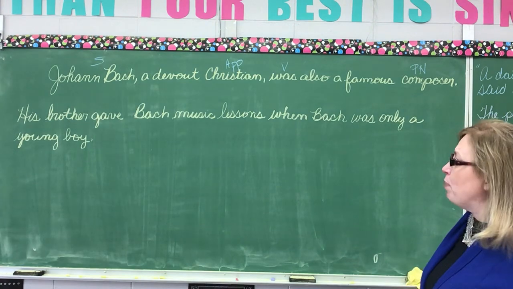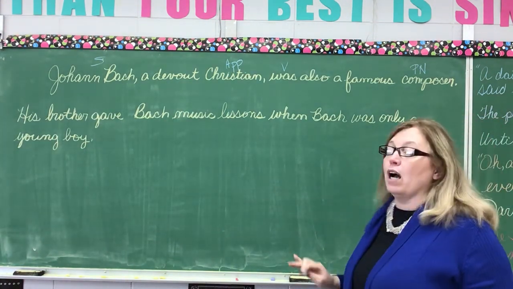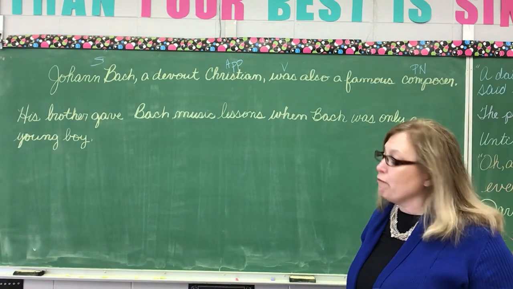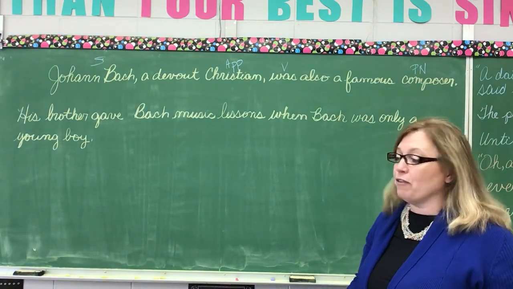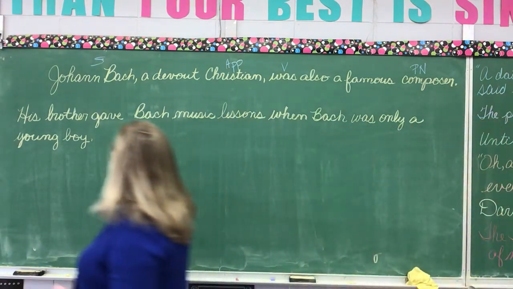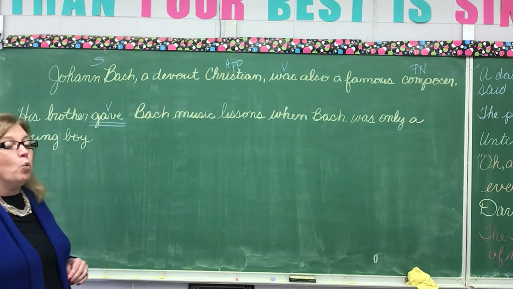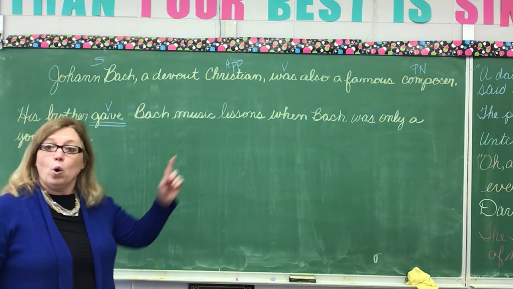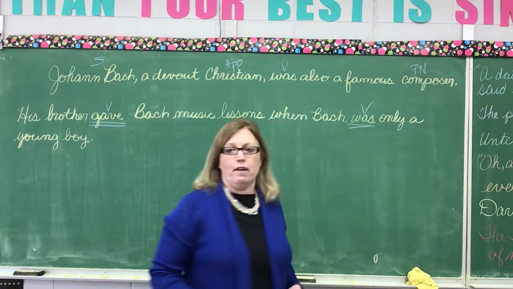His brother gave Bach music lessons when Bach was only a young boy. Okay? So first, prepositional phrases. There aren't any. So let's find our verb. His brother gave. Okay? So gave is a verb. Okay? What else is a verb? Was. Because the word was is always a verb.